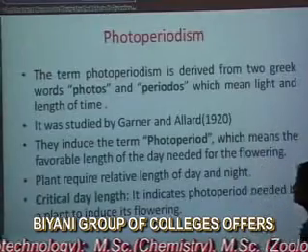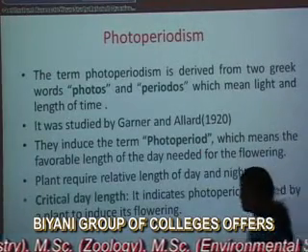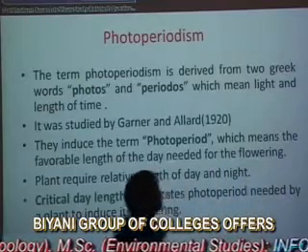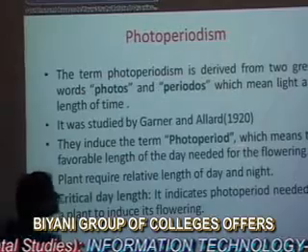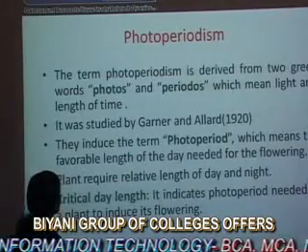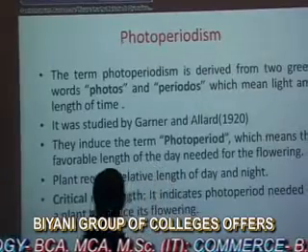It was studied by Garner and Allard, 1920. They introduced the term photoperiod. Photoperiod means the favorable length of day needed for the flowering. Plants require relative length of day and night.